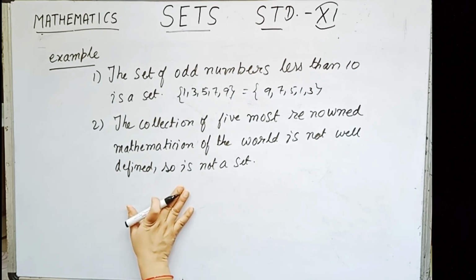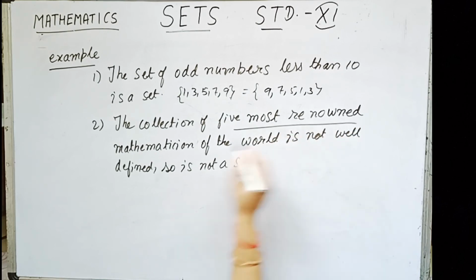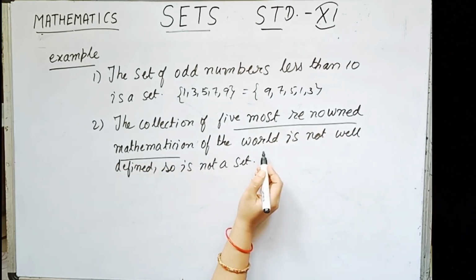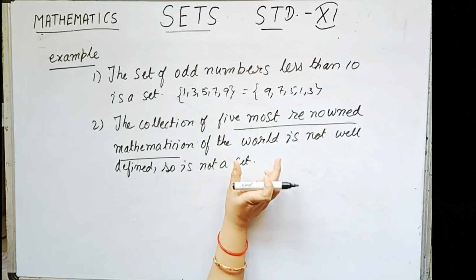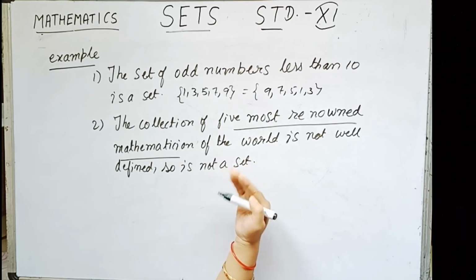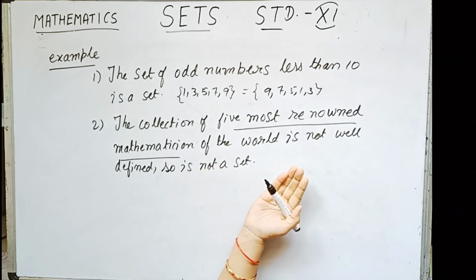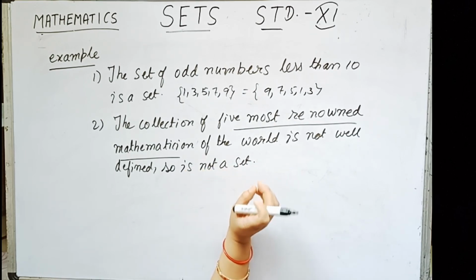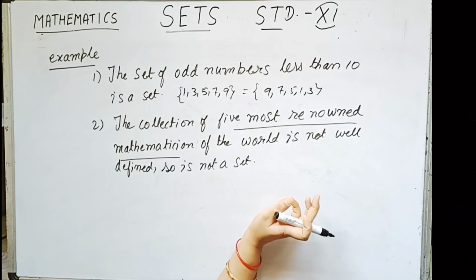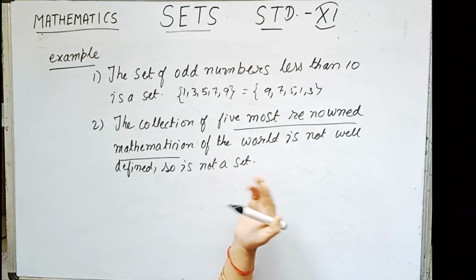Let us go to the next example. The collection of 5 most renowned mathematicians of the world. If I ask anyone to tell me the 5 most renowned mathematicians, then if it is asked to person A, the answer will be suppose A, B, C, D. If it is asked to a second person, the answer may vary.